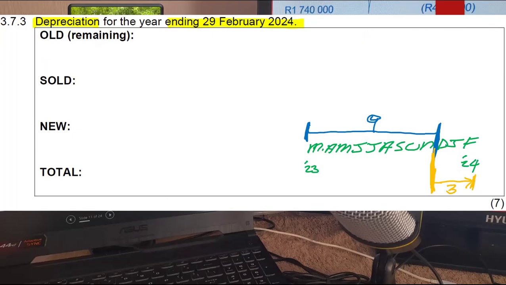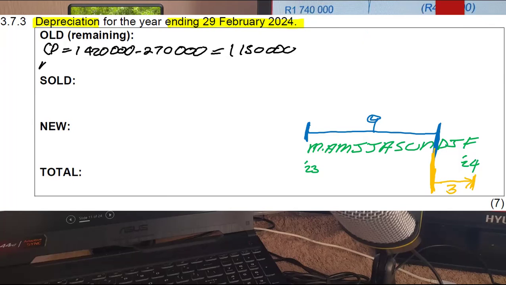When it comes to the old vehicles, the first thing I'm going to do, let me just do it in this color, I will take the cost price. The total cost price that was given to us was 1,420,000. I will minus the cost price of the vehicle that was sold, which is 270,000. Now, your calculator quickly. 1,420,000 minus 270,000 gives you 1,150,000, which is the cost of the remaining vehicle.